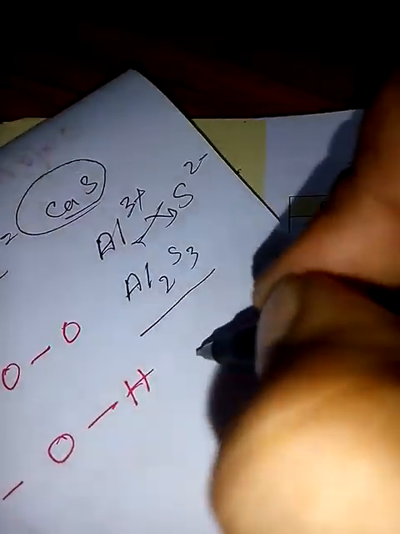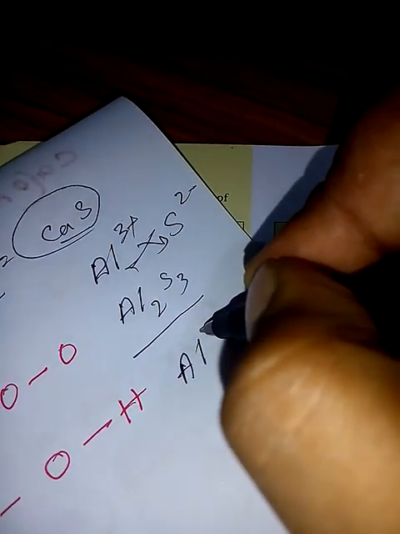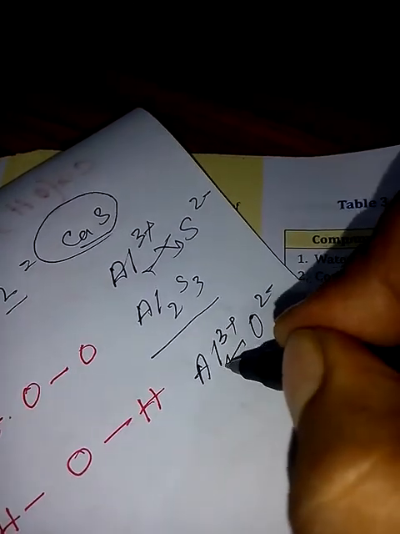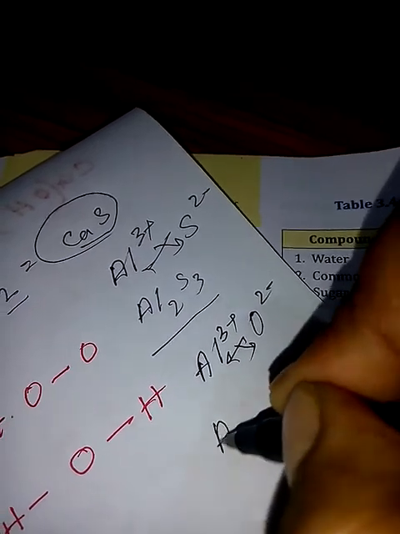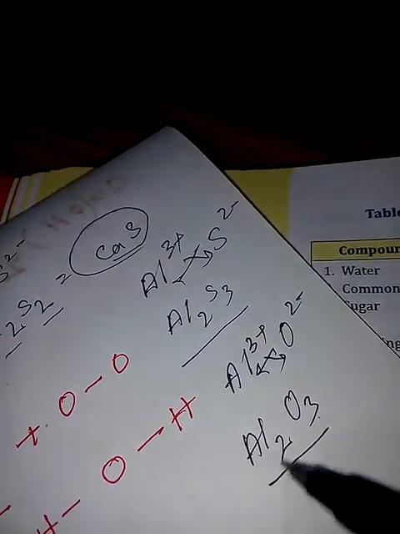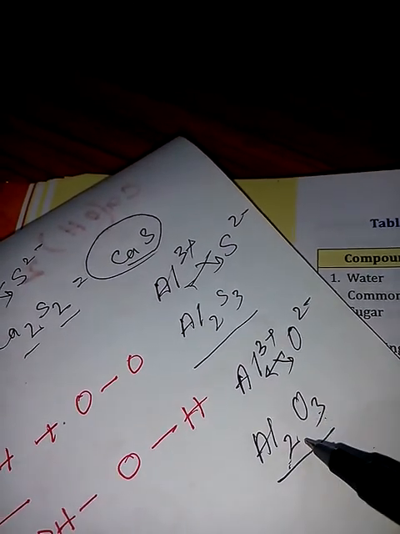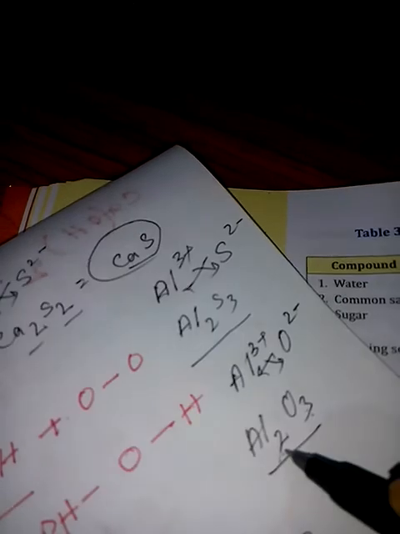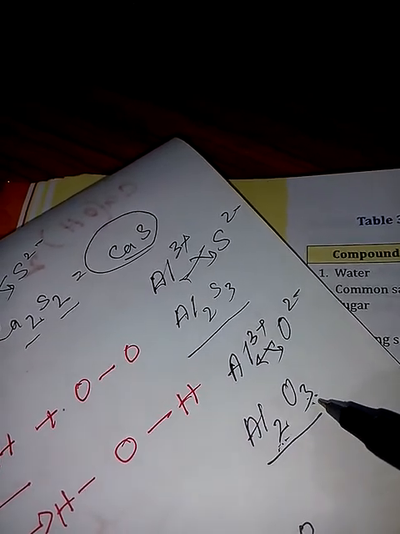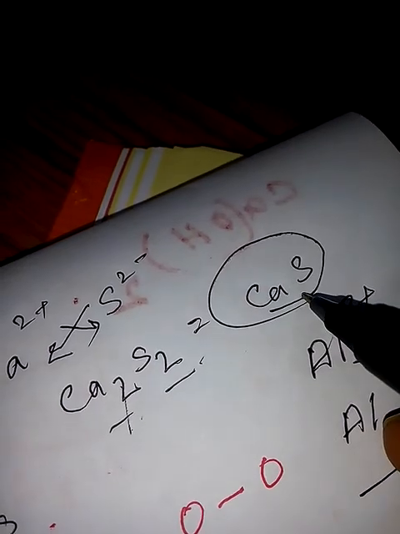Or aluminium oxide, Al3+ and O2-. What will be the formula of aluminium oxide? Tell me. Yes, Al2O3. See, there is no common factor. 2 and 3, one is even and one is odd. Here 2 is even and 3 is odd, so you cannot take a common factor over here. You have to write the formula like this only, Al2O3. But in the earlier case we are getting a common factor, so we can write the formula like this, CaS.